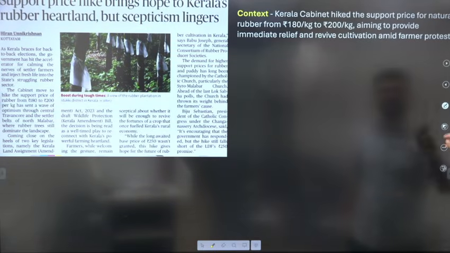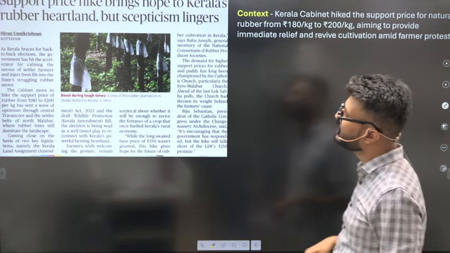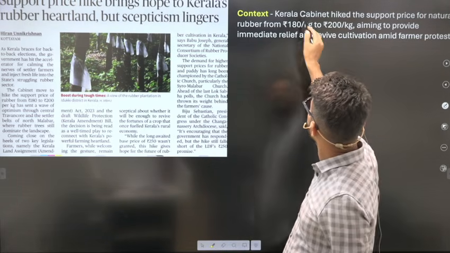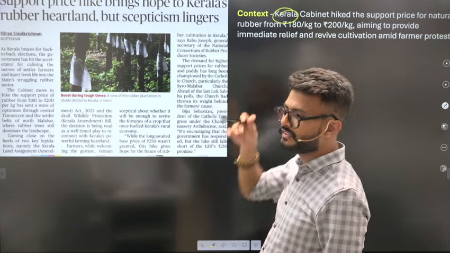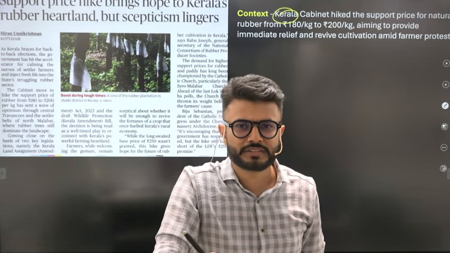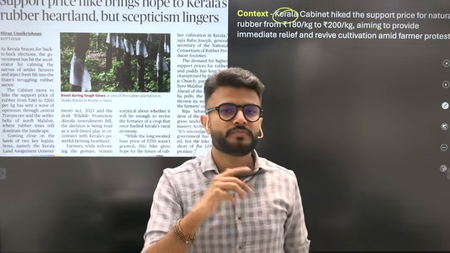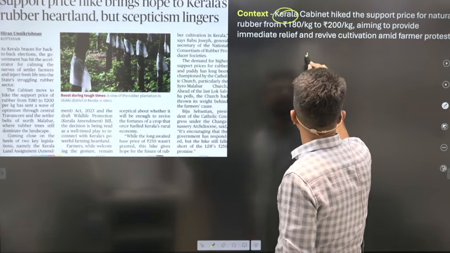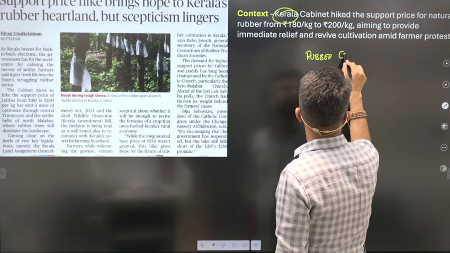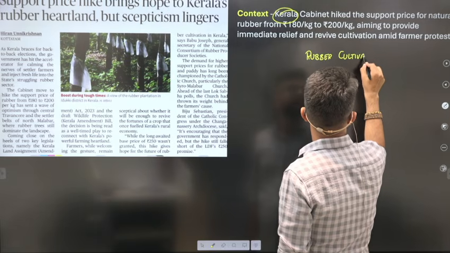Yeah. This is the last topic which we are going to discuss. The topic is in relation to rubber cultivation. The immediate context is related to Kerala and the increase in the support price, which is not very important from UPSC's perspective. Okay. But what is more important is the growing conditions of rubber cultivation.